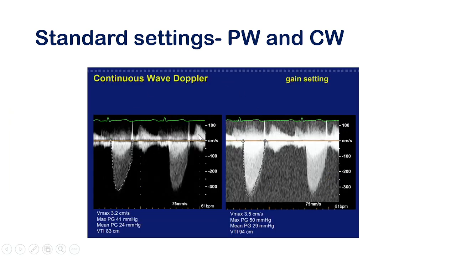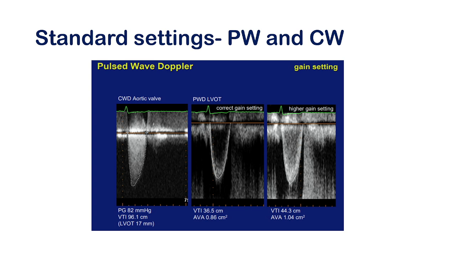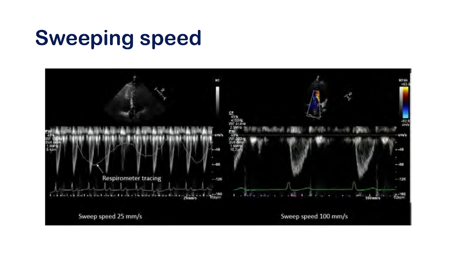Like this is a case of aortic stenosis. If you change the gain, it will show that the mean gradient is 29, but in case of 24. So there is a change. Mild stenosis is becoming a moderate aortic stenosis. Similar thing in case of pulse wave Doppler. Like if you want to measure the aortic valve area in this case, if you cannot use the proper gain, in this case the aortic valve area is 1.04, in this case 0.86, same patient. So this setup is also important in many things.